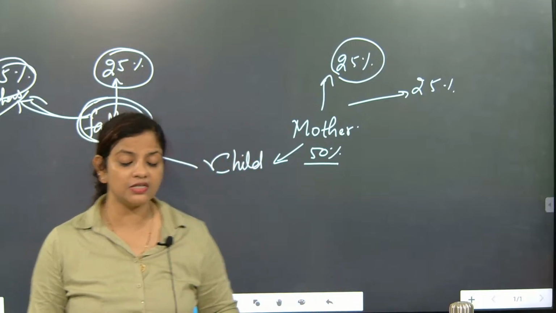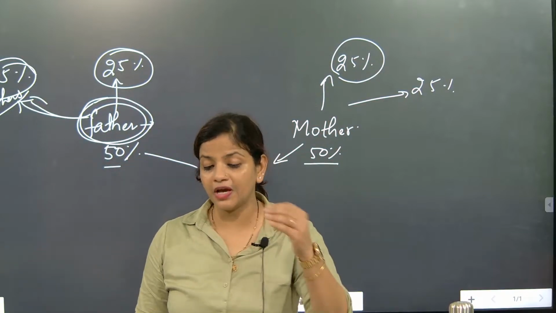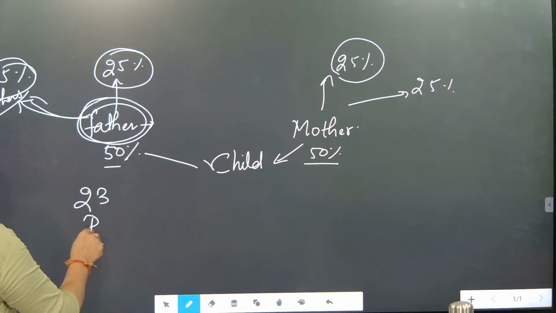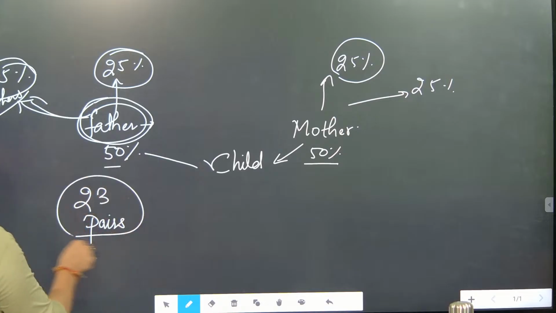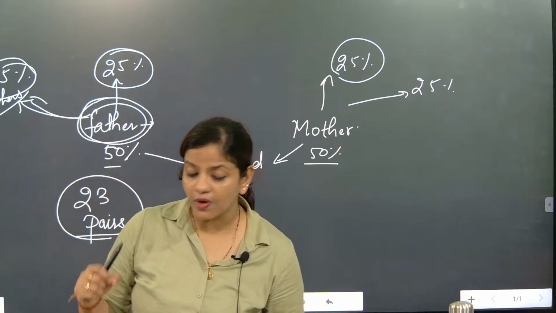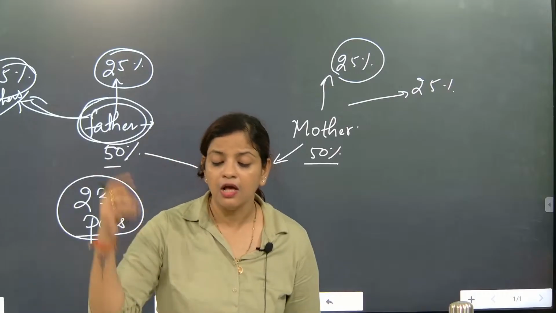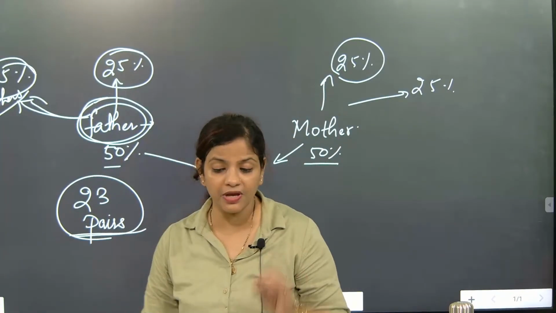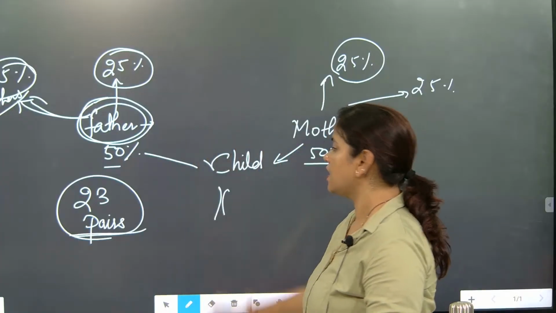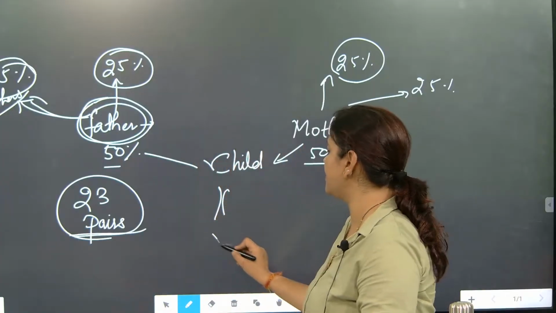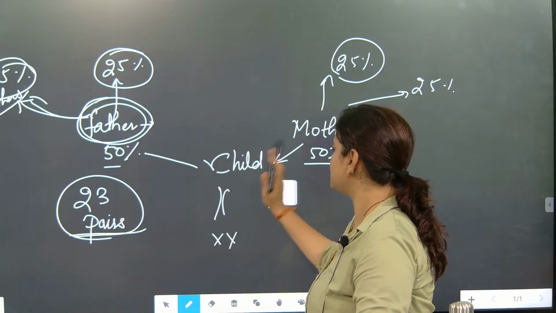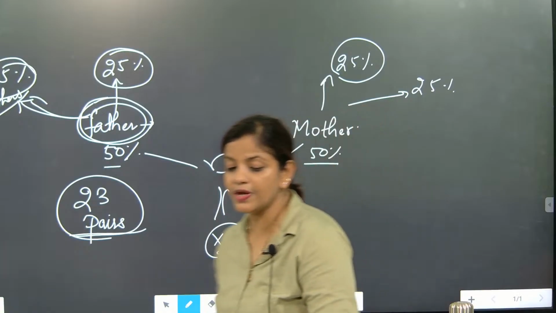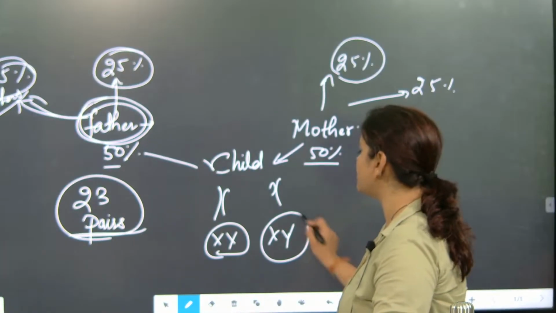So when we are discussing heredity, how many chromosomes are there? Pairs of chromosomes are there. In total, 23 pairs of chromosomes are there. These 23 pairs of chromosomes are the ones that make a child look different from or similar to the parents. Understood? In these 23 pairs, one pair is for sex. Like XX and XY. If it is XX, it is going to be a girl, and if it is XY, it is going to be a boy.